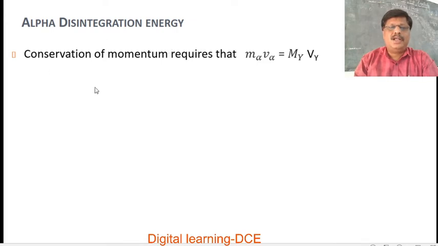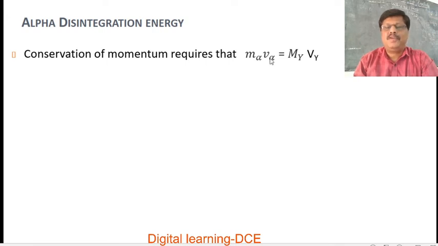So according to the law of conservation of momentum, we know that linear momentum should be conserved. That is, the linear momentum of the emitted alpha particle is equal to the linear momentum of the residual nucleus. The product of mass and velocity is called momentum.